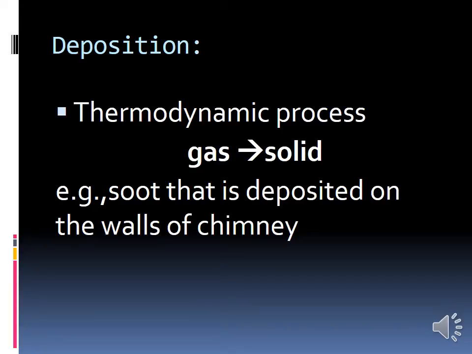The process of conversion of liquid state to solid state is called solidification. Okay, liquid state to solid state means, what is the example? If you are freezing the water inside the fridge, you will get ice cube. That is the example of solidification or freezing.